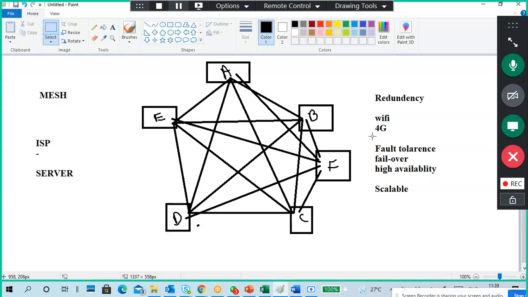When you go to the ATM, that's the best example for fault tolerance. You put in a card and try to do something and it shows no service. You go to a bank, server down, come later. ATM is not working, you can't draw money, come later.